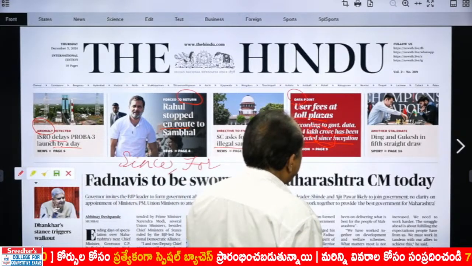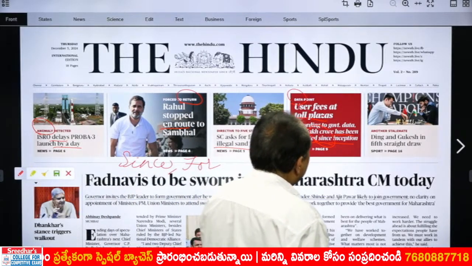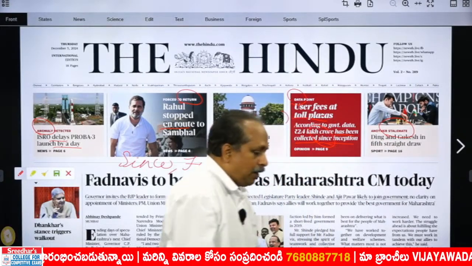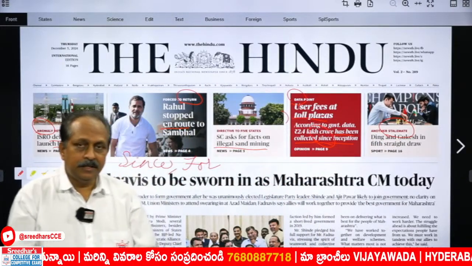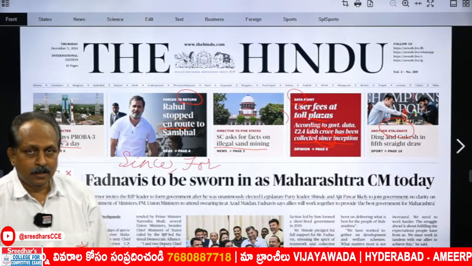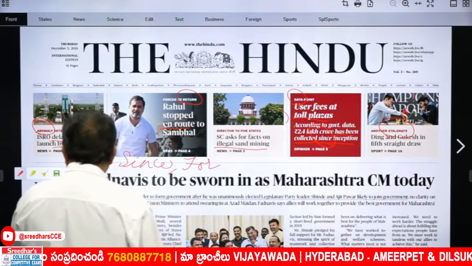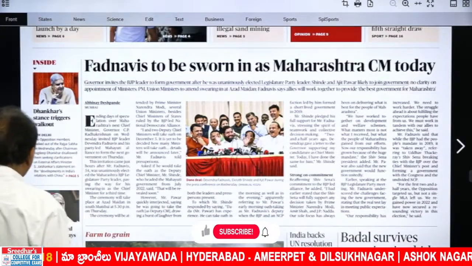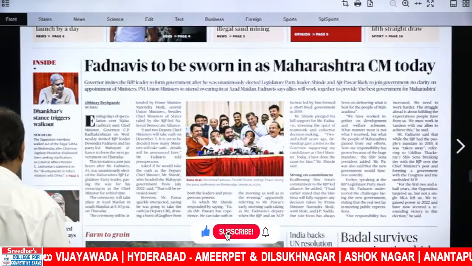Ding and Gukesh in 5th straight draw. Another stalemate. Something comes to a dead end, no solution, especially in chess, we use the word stalemate. Let us go to the next snippet over here. Dhankar's stance triggers walkout.